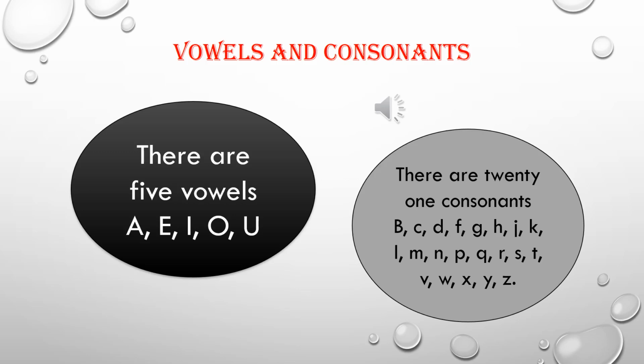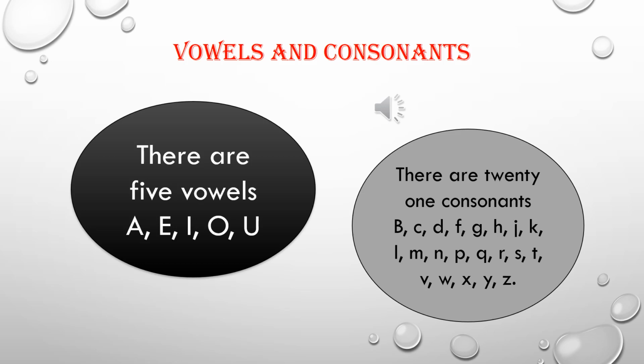As you must already know, there are 5 vowels: A, E, I, O and U. And there are 21 consonants: B, C, D, F, G, H, J, K, L, M, N, P, Q, R, S, T, V, W, X, Y and Z. So in total we have 5 vowels and 21 consonants.